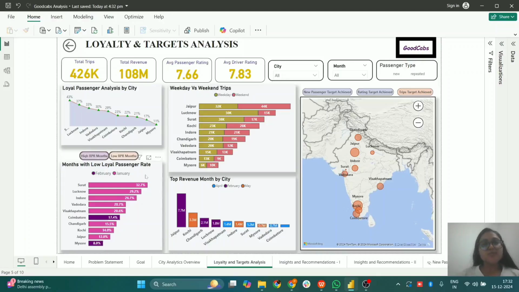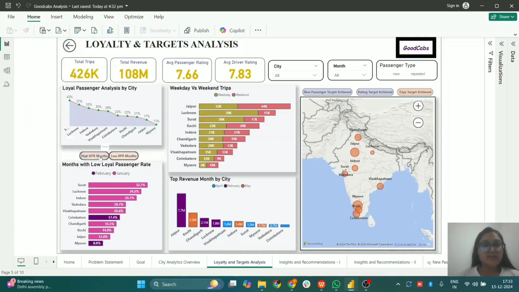Talking about the months with low loyal passenger rate, a low loyal passenger rate suggests that there are more new passengers in these months, since in cities such as Jaipur, Mysore, Kochi, and Chandigarh these are the peak demand months, so most of the passengers are new and the loyal passenger rate is very low.